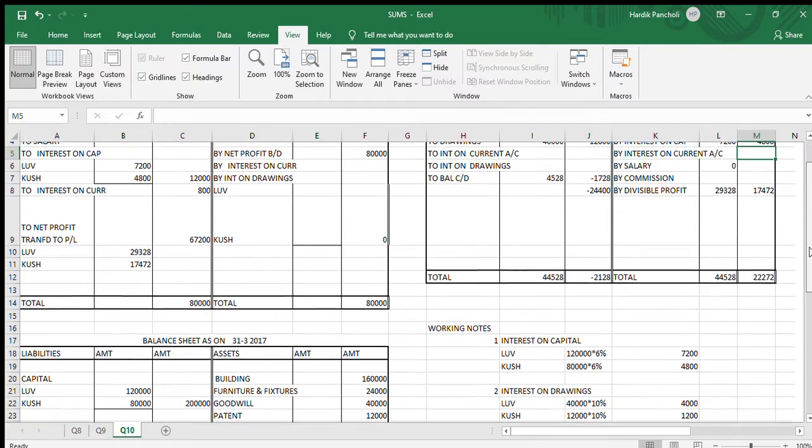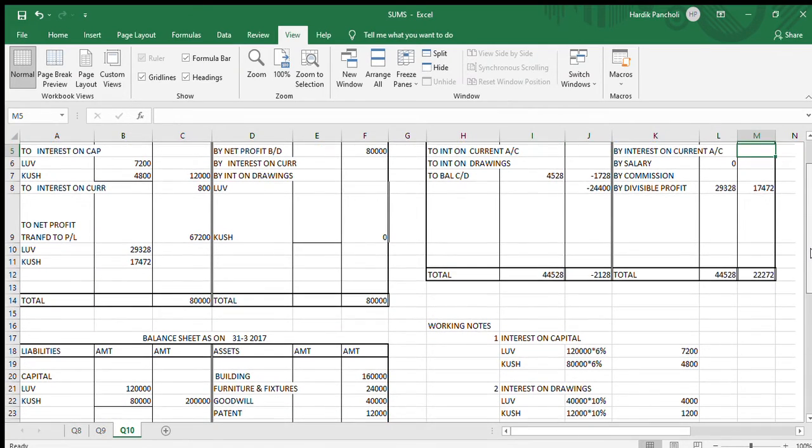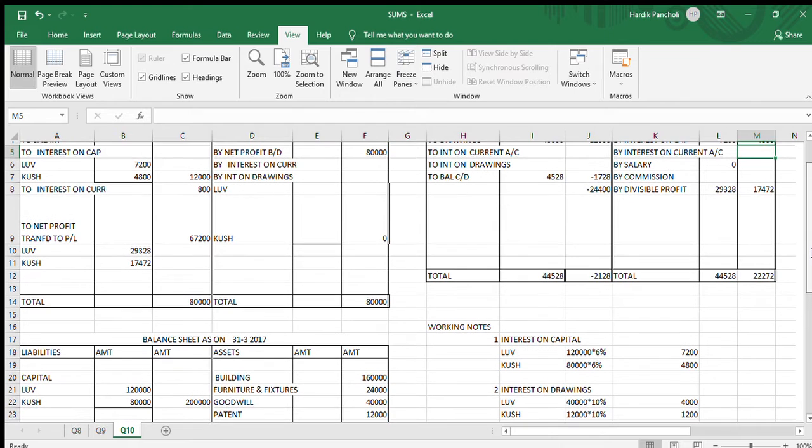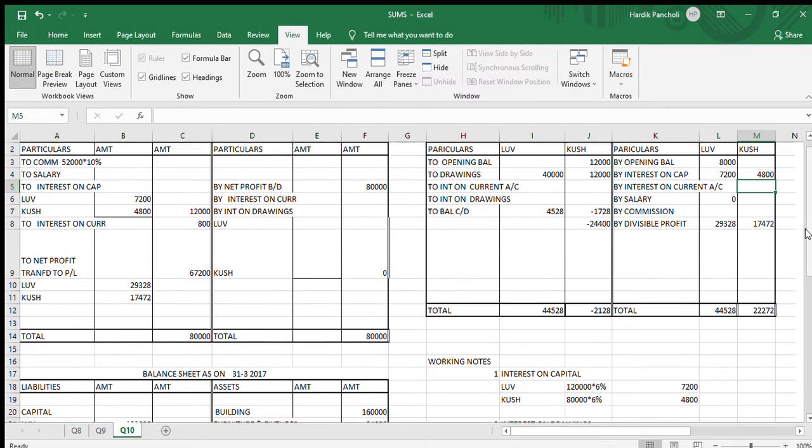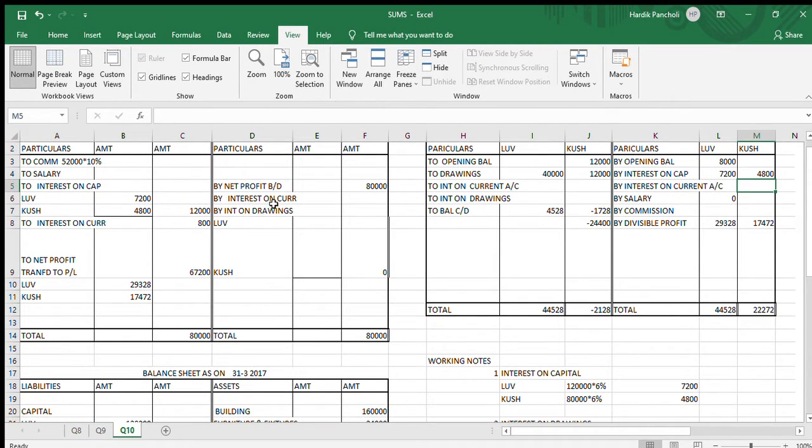Next part, interest on drawings. Drawings are 40,000 and 12,000. You have to provide 10% interest on drawings. So the amount is 4,000 and 1,200. Interest on drawings in the P&L appropriation account is 4,000 and 1,200. In partner's current account, interest on drawings, 4,000 and over here 1,200.